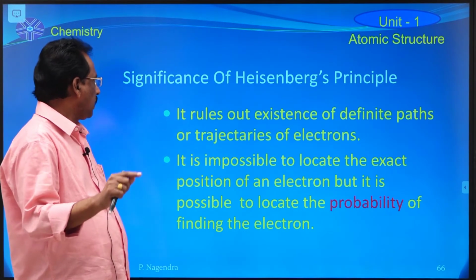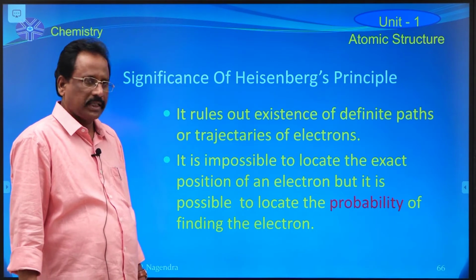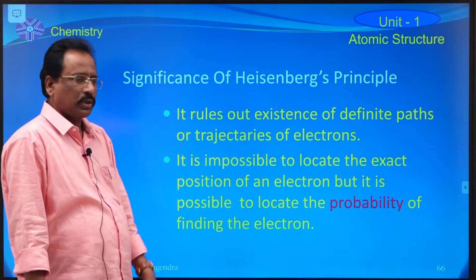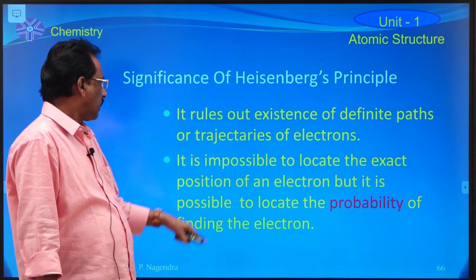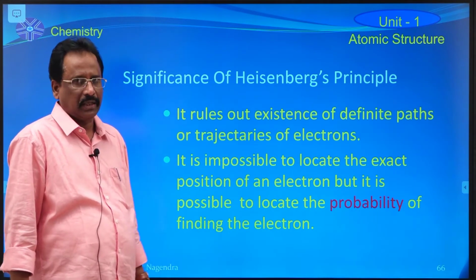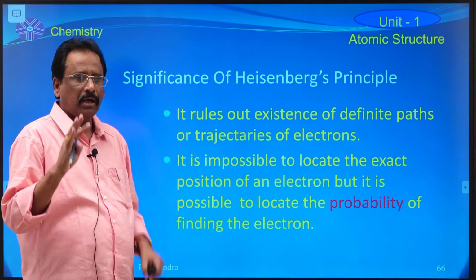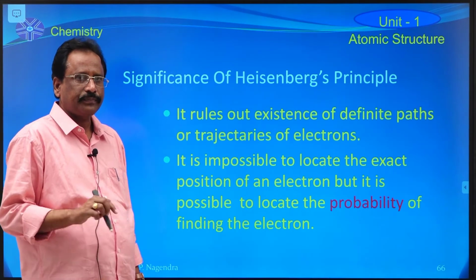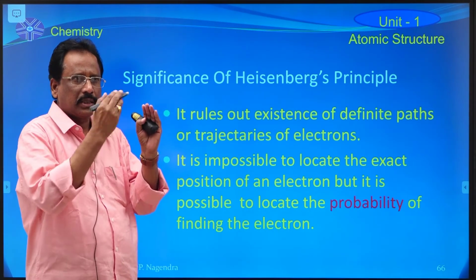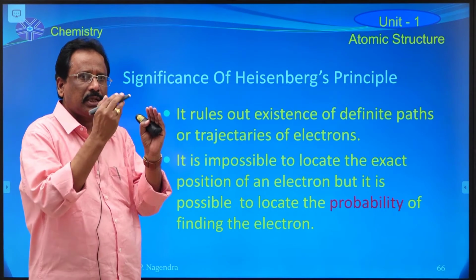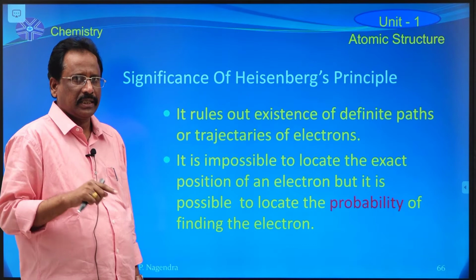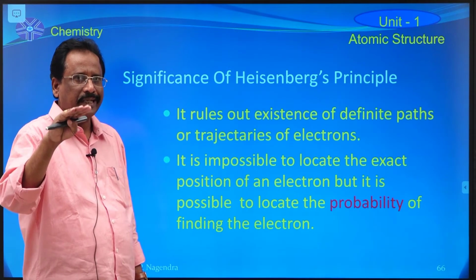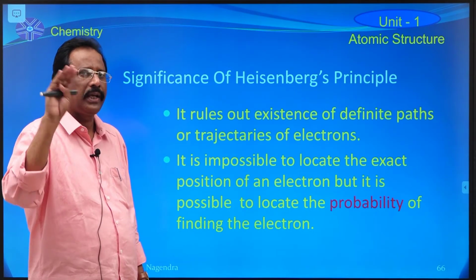So, the final conclusion of this principle is, it rules out the existence of definite paths or trajectories of the electrons. That means, according to Bohr's theory, the electron revolves around the nucleus in a stationary path because it has only particle nature. That is why Bohr's theory gives a flat model of the atom.